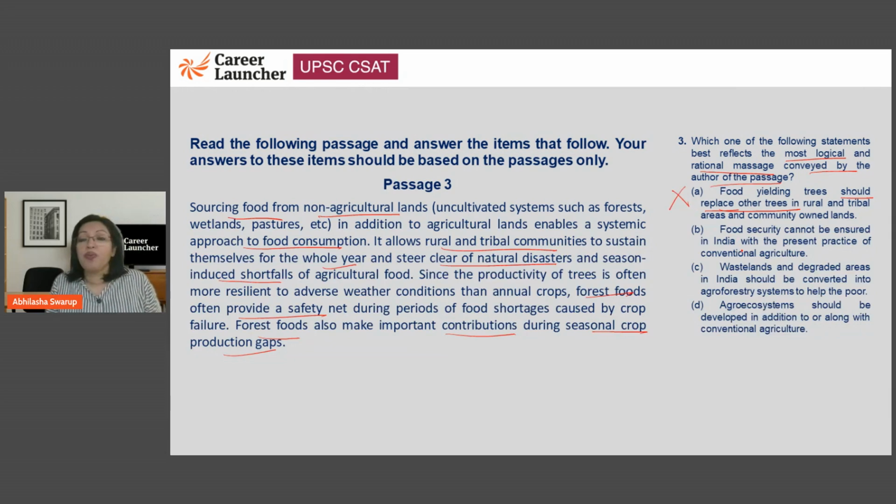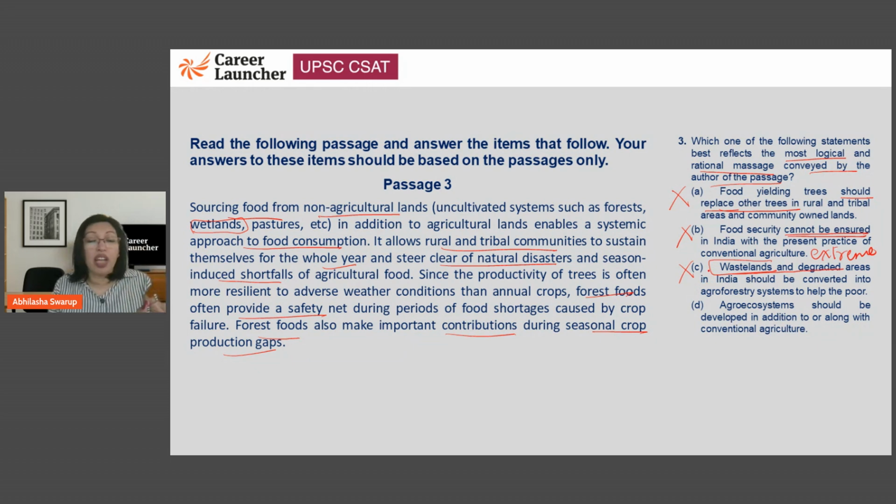So, A, let's do away with. Food security cannot be ensured in India with the present practice of conventional agriculture. Again, please understand, cannot be ensured is an extreme option, and therefore that doesn't really work for us here. So eliminate option B. Let's look at option C. Wastelands and degraded areas in India should be converted into agroforestry system to help the poor. Again, are we talking about wastelands and degraded areas? Please understand, the passage had spoken about wetlands and not about wastelands, right? So therefore C is not what the author is trying to tell you.